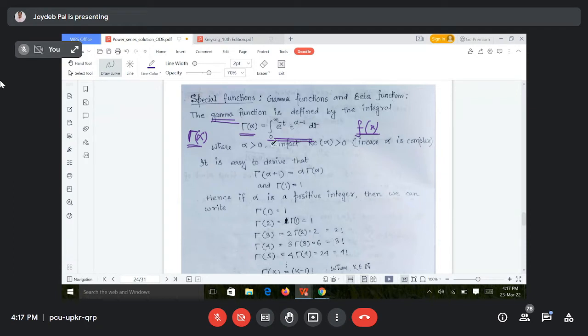Okay. In some books it is given in that form also: gamma(m) is the integral from 0 to infinity of e to the power minus x, x to the power m minus 1 dx. Same thing.